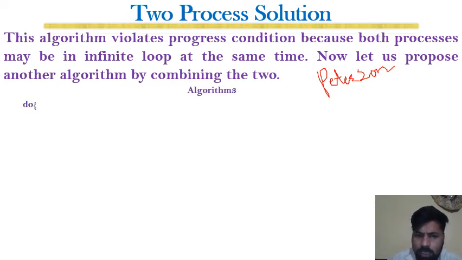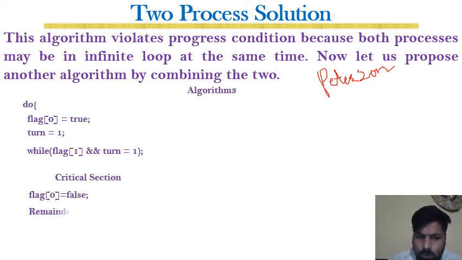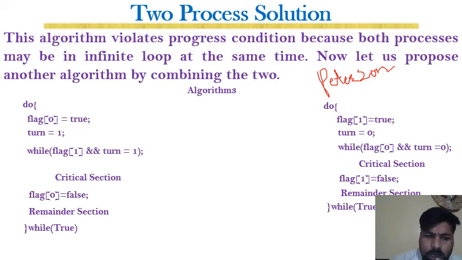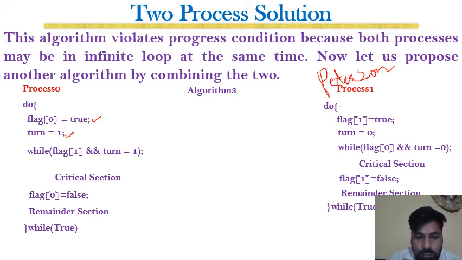For example, look at algorithm 3. This is the code for process 0 and this is the code for process 1. You can see that both the flag array and turn have been included in it. With the help of these two variables, perfect synchronization is realized.